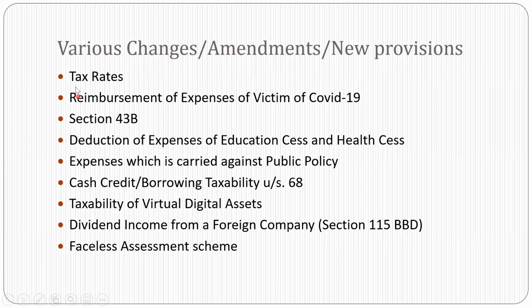Now let us look at the first one, tax rates. Friends, this is a welcome aspect of the budget that base rates are not changed at all. The changes are mainly on the surcharge of income tax, and there are two provisions which are of relevance. One, regarding the AOP, where the AOP is composed of only companies, it is proposed to reduce the surcharge to 15%. Second important change is where the income is more than 5 crore, tax is around 37%, as you are aware in the normal provisions today.